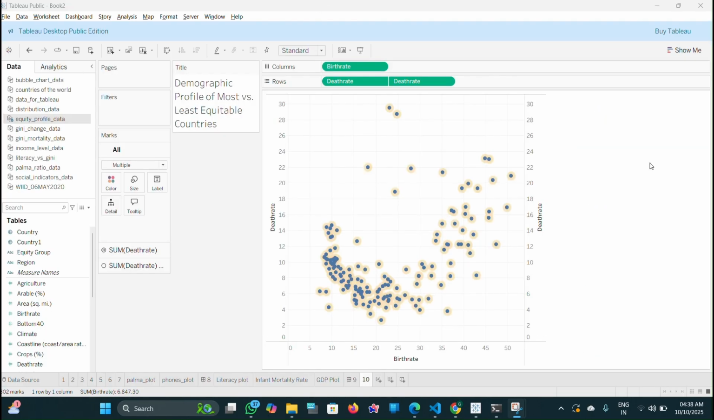The tenth question is: do countries with more equitable income distribution have a higher percentage of elderly population? To answer this, I would create a scatter plot. On the horizontal axis, I would place the Gini index, where lower values mean more equality, and on the vertical axis, I would plot the percentage of the population aged 65 and older.